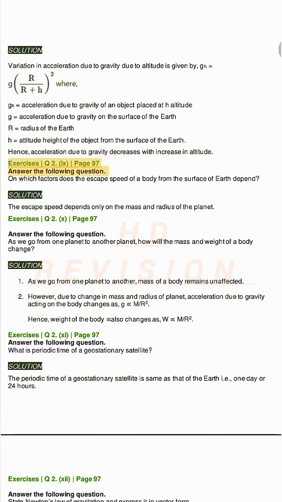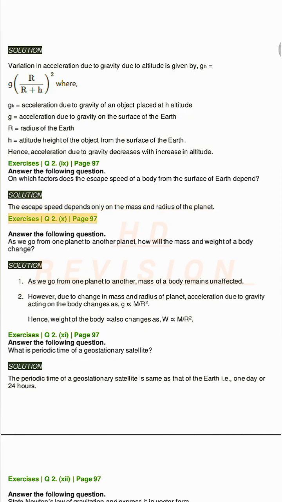Exercises Q2, X, page 97. Answer the following question. On which factors does the escape speed of a body from the surface of Earth depend? Solution. The escape speed depends only on the mass and radius of the planet.